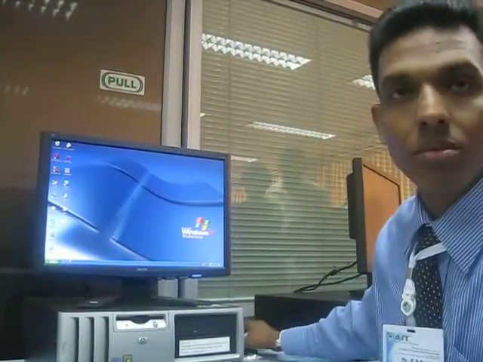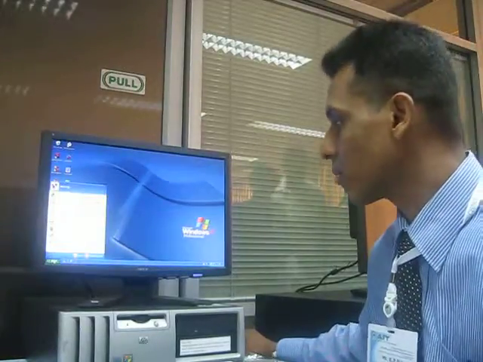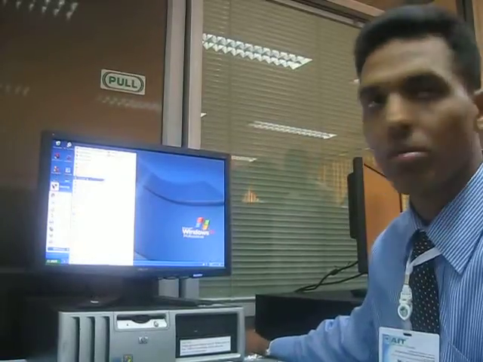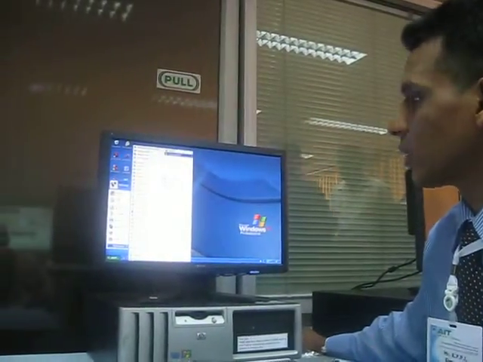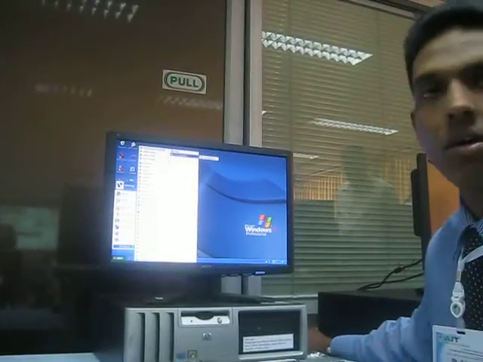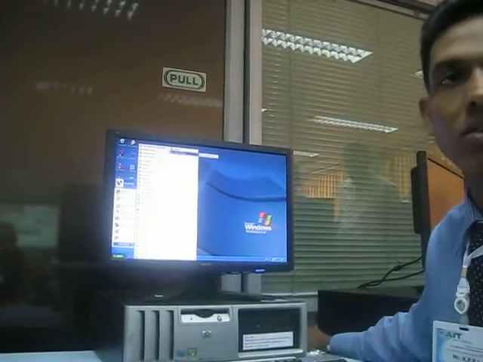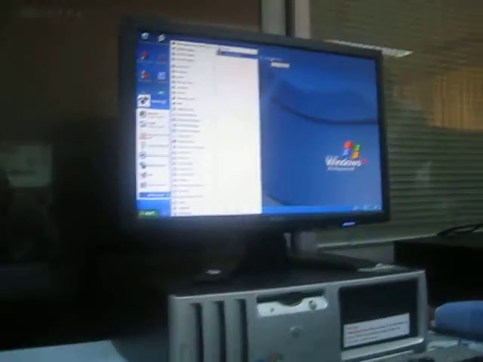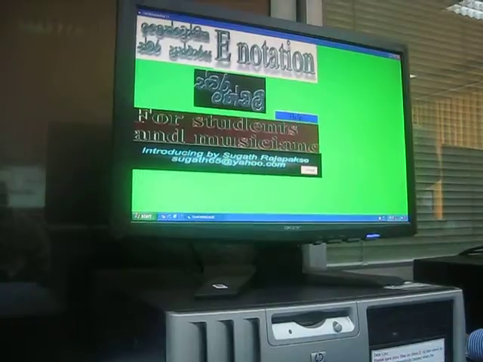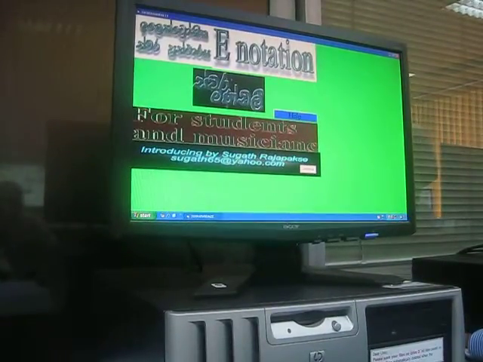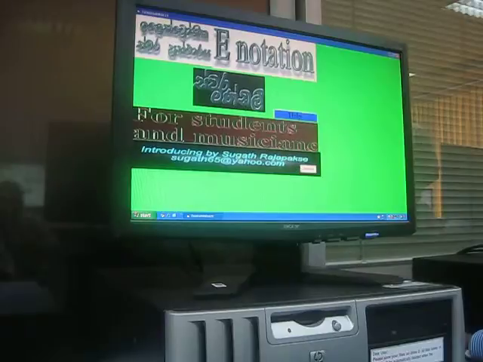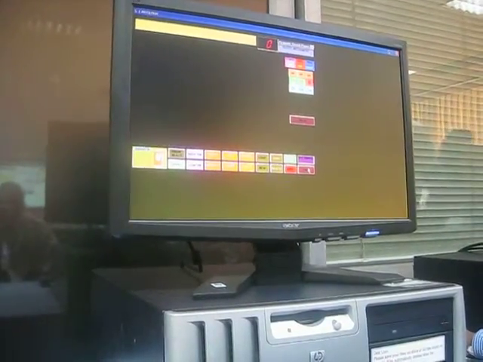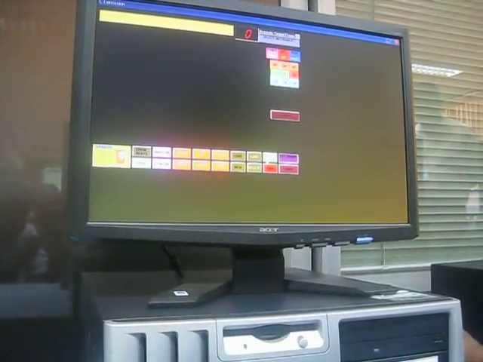Right. First of all, you have to click on the start button, then select all programs. You know all the things on how to open software on your computer. Then click on the software that I already installed in the computer. It's called Suramandali. Then you can click here. Then you have to click on continue to open the software to a keyboard.